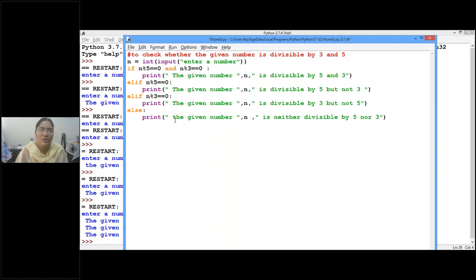So multiple conditions, these are all working on the same value, so we will have a same ladder. If condition followed by the statement, if this fails, then only come to the other condition. Then which keyword we should use? Elif. If followed by elif, as many number of conditions as you want, and if all the above conditions failed, only then we will write else. This much is clear, children?